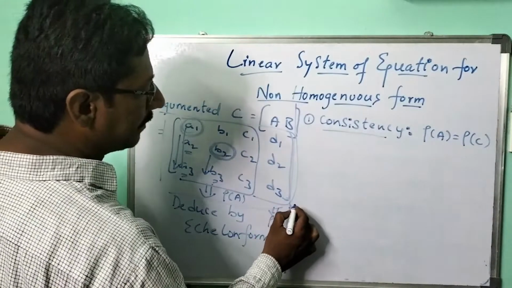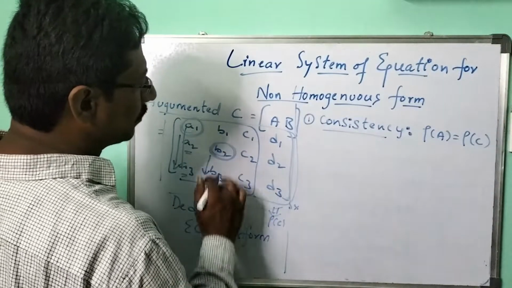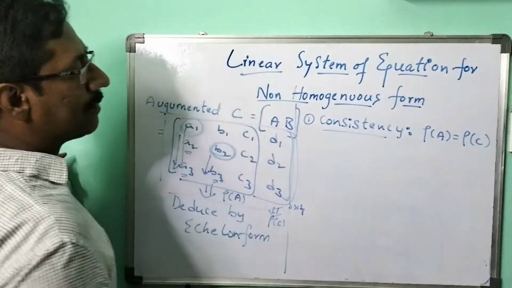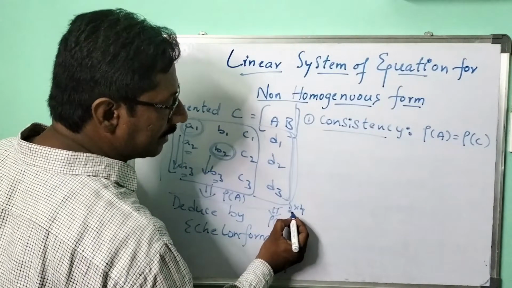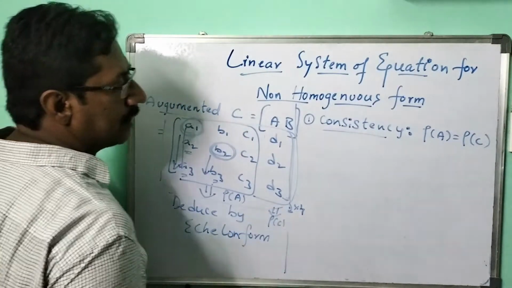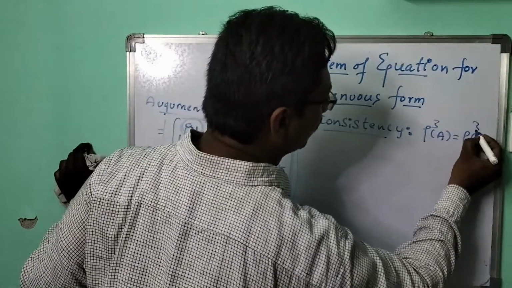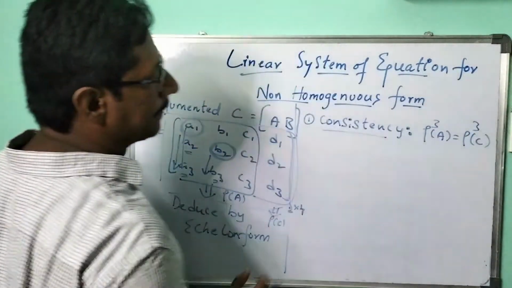This is a 3 by 4 matrix, with 3 rows and 4 columns, right? The rank depends on the number of rows. If I get 3, then I can say it is consistent.